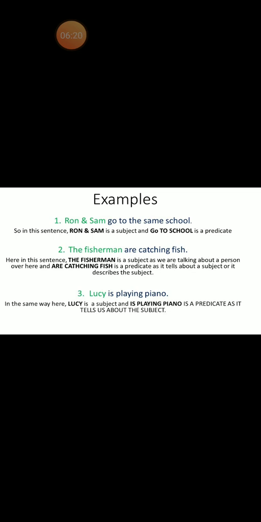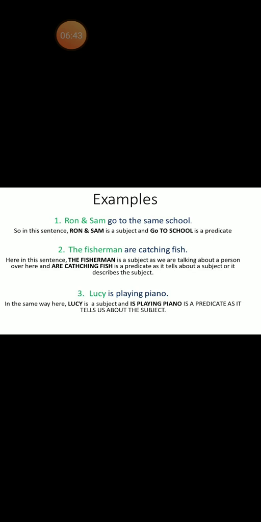Ron and Sam are persons. Okay. So, they are a subject. And go to school is a predicate, because go to school is talking about the subject. Who is going to school? Who is going to the same school? Ron and Sam. So, this term talks about our subject, and so it is called a predicate.